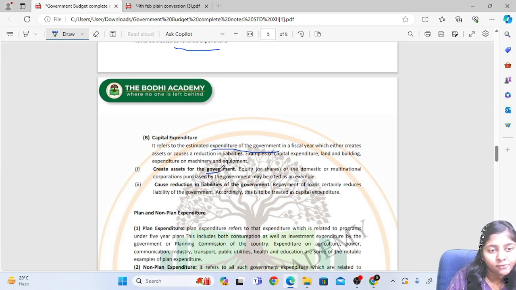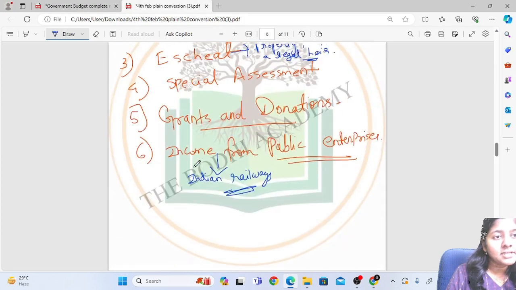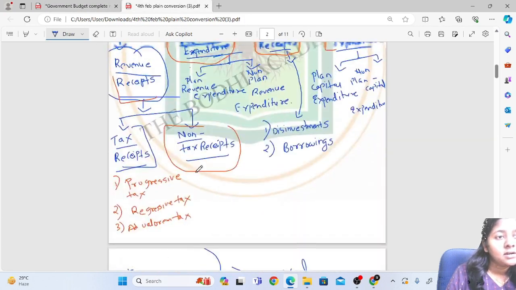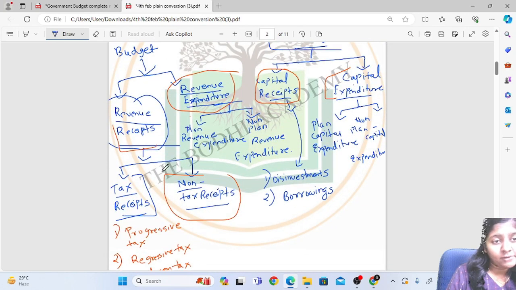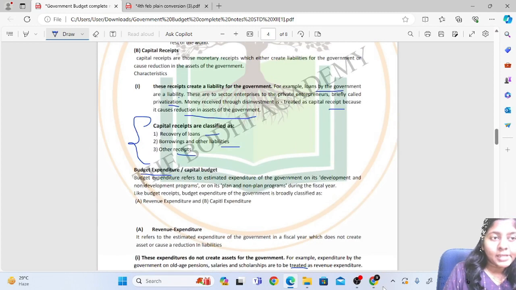This creates assets for the government, that is, equity or shares of domestic or multinational corporations purchased by the government, or causes a reduction in the liabilities of the government. Repayment of loans certainly reduces liabilities of the government. Okay, so today we'll see till this much, capital expenditure. For the next class we'll see plan revenue expenditure, non-plan revenue expenditure, plan capital expenditure and non-plan capital expenditure. Okay. Thank you for watching my video.